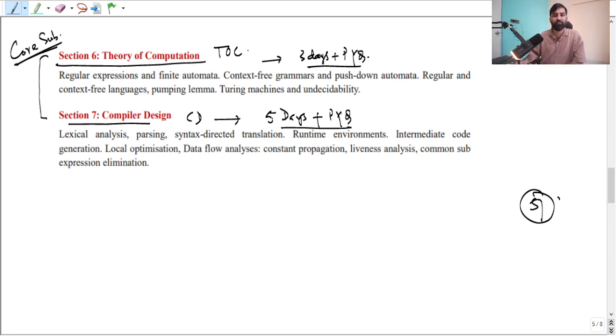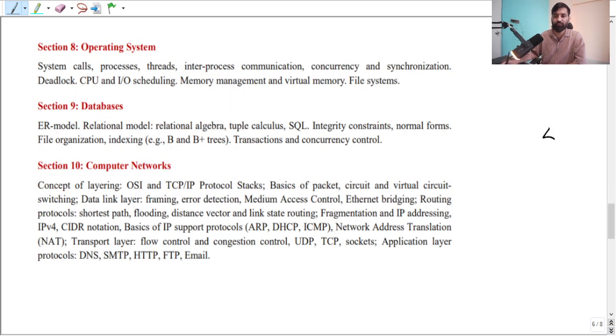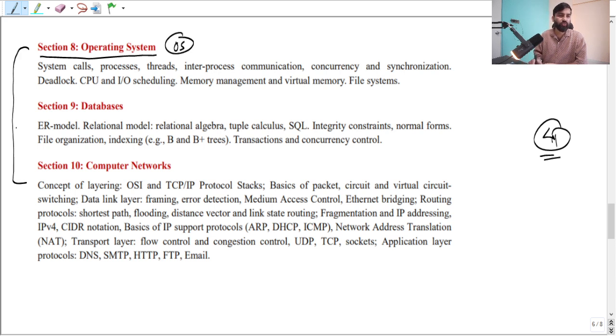So how many days have you spent? 5 plus 3, you can also spend 5 days here, no problem. So 10 days are gone, and now you are left with 41 days. Now 41 days means you have OS, and this is also a core subject. These are all core subjects of computer science.